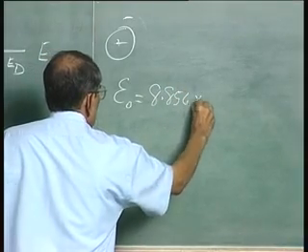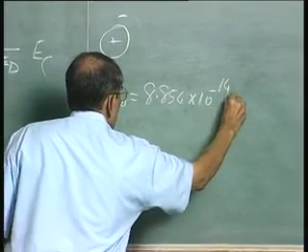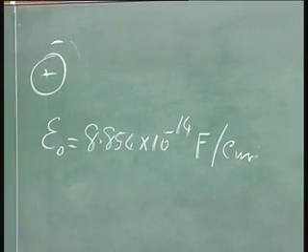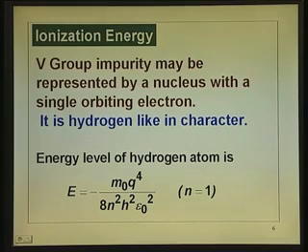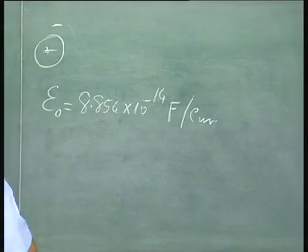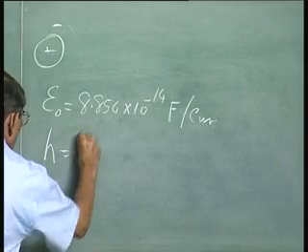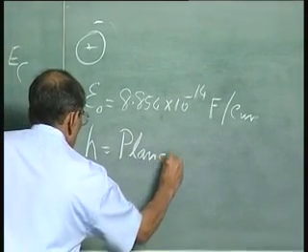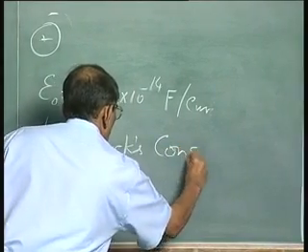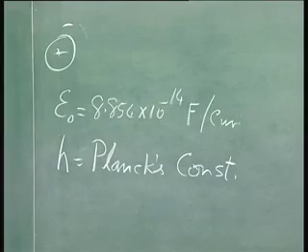Epsilon 0 is 8.854 into 10 to the power of minus 14 farads per centimeter. m naught is the mass, you do not have to know what it is right now, substitute that, it is very small. h is Planck's constant.